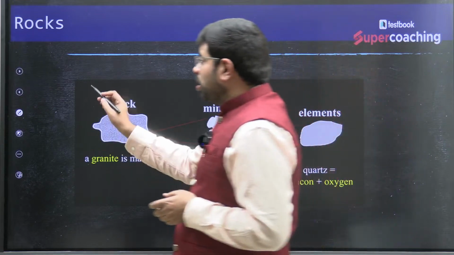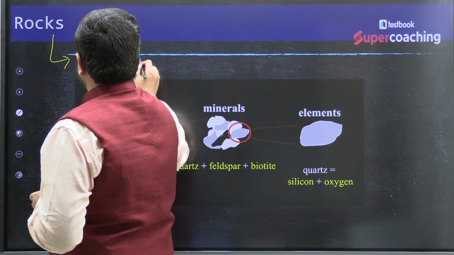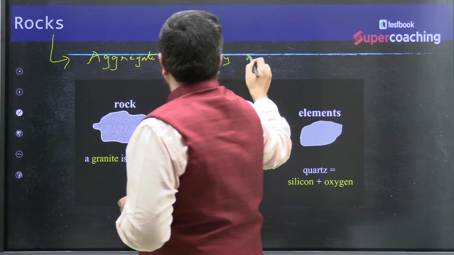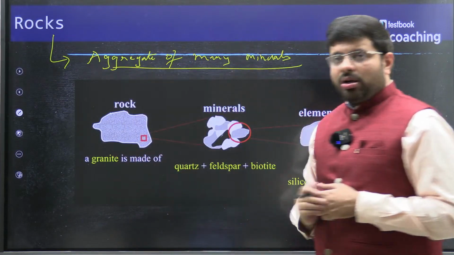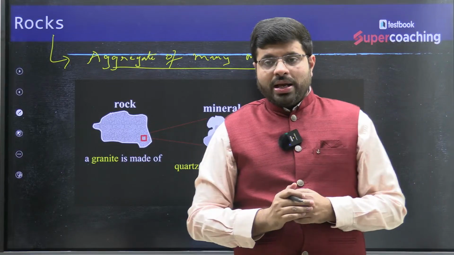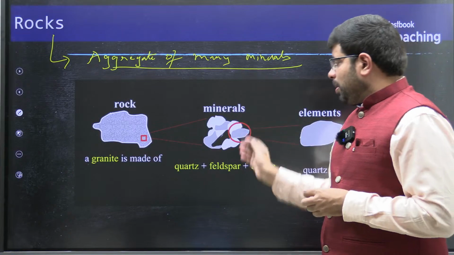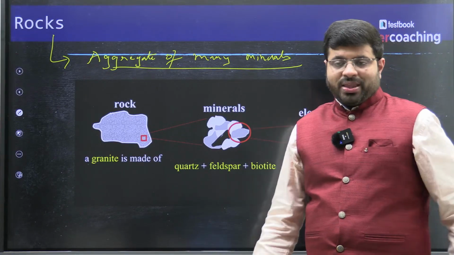So what is a rock? An aggregate of many minerals. They are not found exclusively. So a granitic rock, a popular igneous rock, is part of a group of many minerals. Minerals consisting of many elements, right?